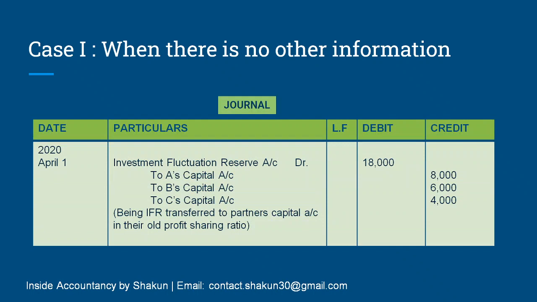So investment fluctuation reserve, just like any other reserve, will be written off between the partners in their old profit sharing ratio. So IFR is debited because it is written off, 18,000, and this 18,000 is divided in the ratio of 4:3:2 between A, B and C.